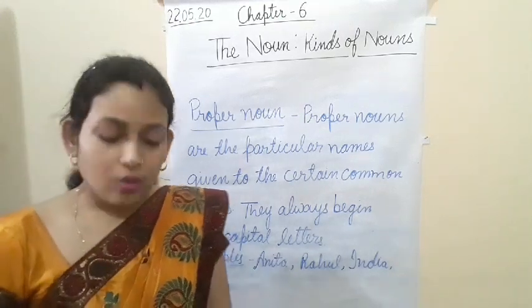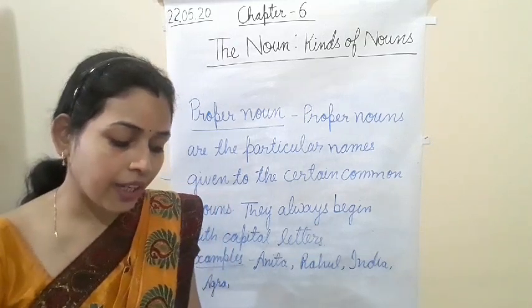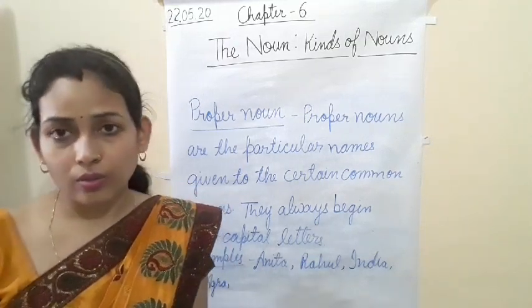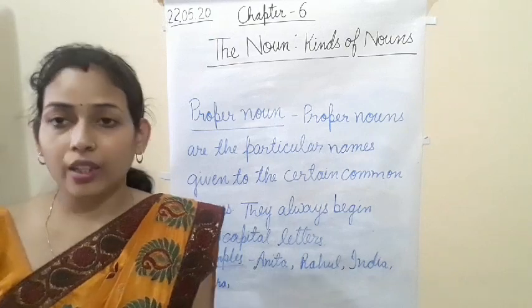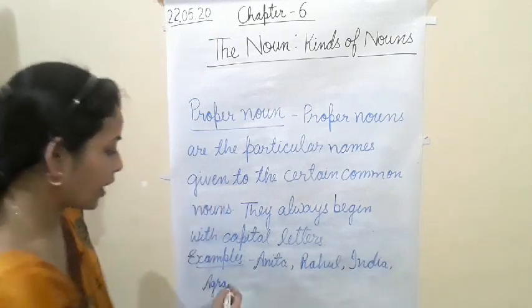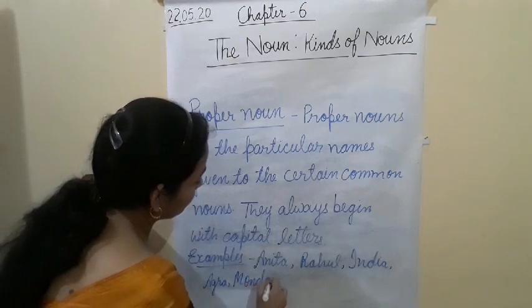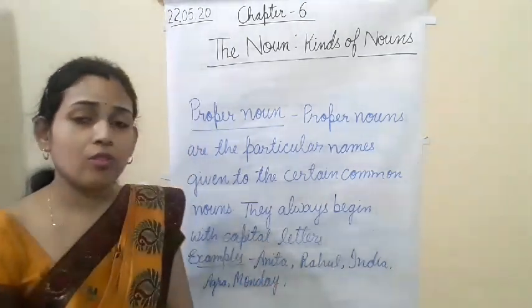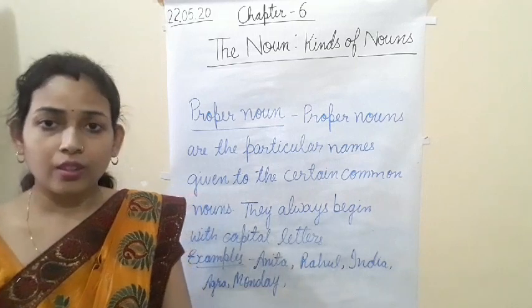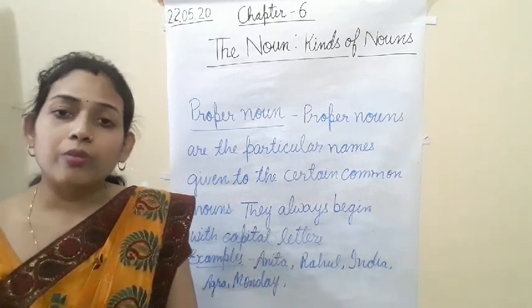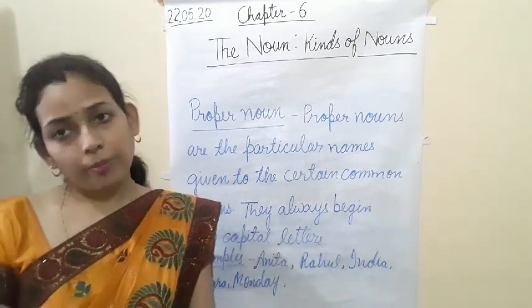Okay. So the next is names of the days of the week also. Week names like Sunday, Monday. Okay, so names of the days of the week are also proper nouns and we always write them with a capital letter.